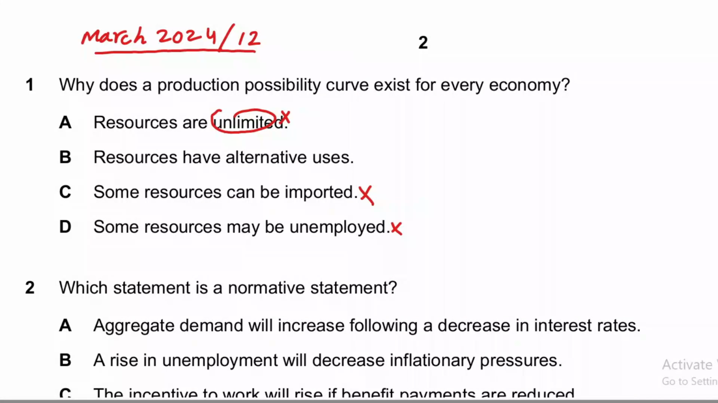PPC is basically the graph that shows different combinations of two products that can be produced with the help of given resources, and the boundary of resources is limited. Let's say this is the boundary of resources, OAB. OAB shows that if we want to produce more of X good, then we will have to reduce the production of Y good. So the same resource has alternative uses to produce X good or Y good. So option B is the correct option as per these given options. However, it depends what type of options the examiner is giving to you.